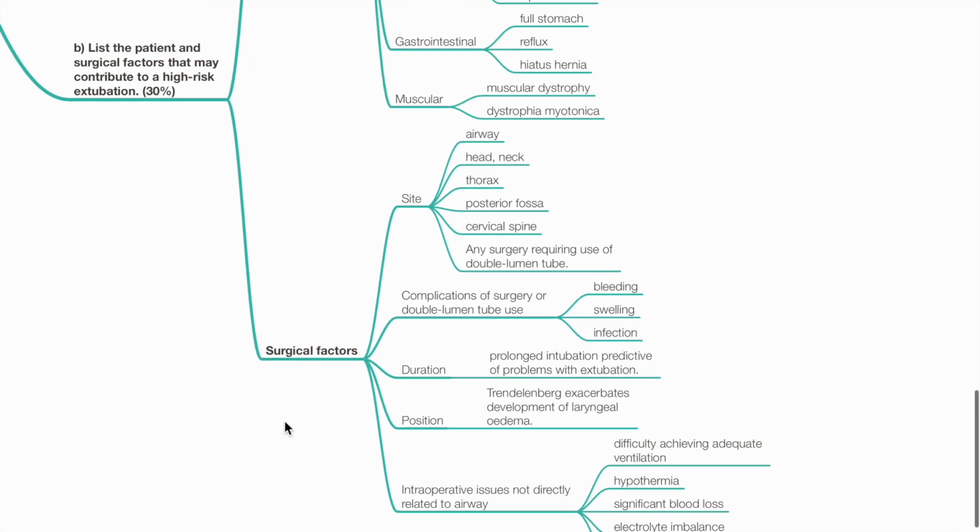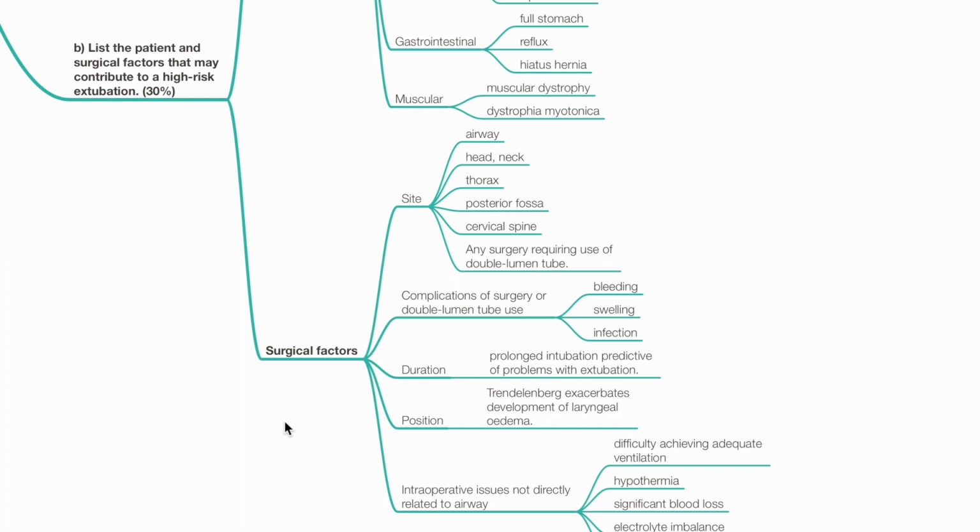Surgical factors include surgical site involving airway, head and neck, thorax, posterior fossa of cranium, cervical spine, and any surgery requiring the use of double lumen endotracheal tube. Complications of surgery or double lumen tube use, such as bleeding, swelling, and infection, leads to high-risk extubation. Prolonged intubation is predictive of problems with extubation.